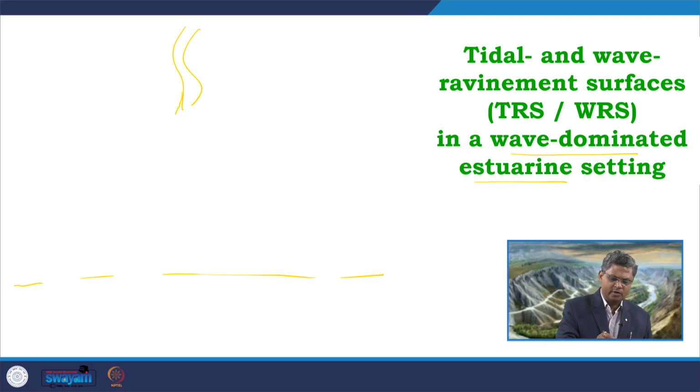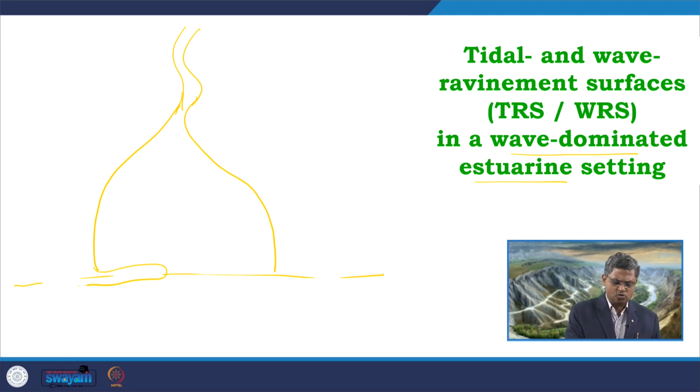From here we get a funnel like opening, which forms the estuary. Now, within this funnel like opening, if it is a wave dominated condition, we get the river mouth area, and that river mouth area is commonly associated with some barrier bars, which are dominantly sand depositing. So, maybe another barrier bar over here.